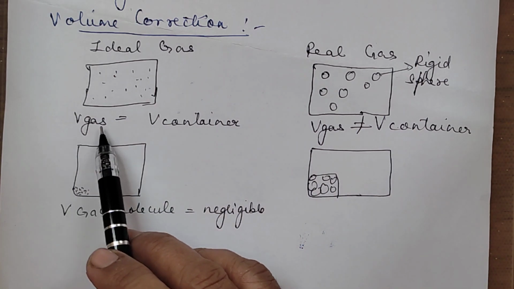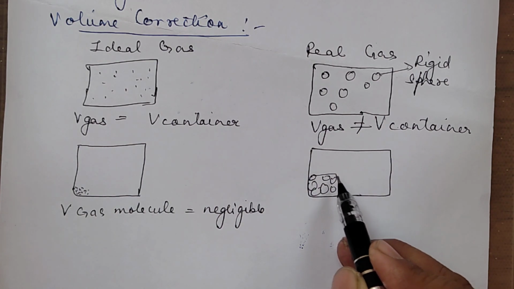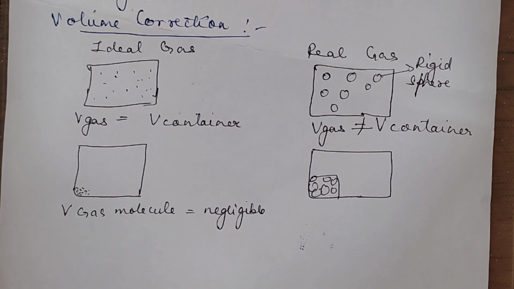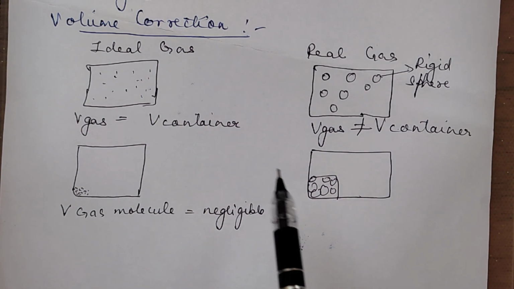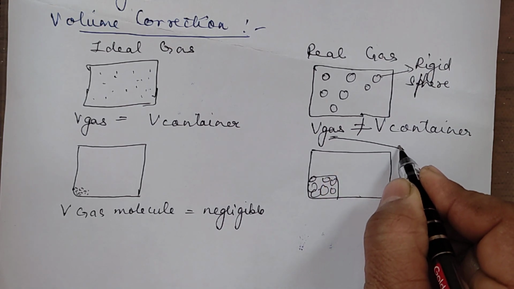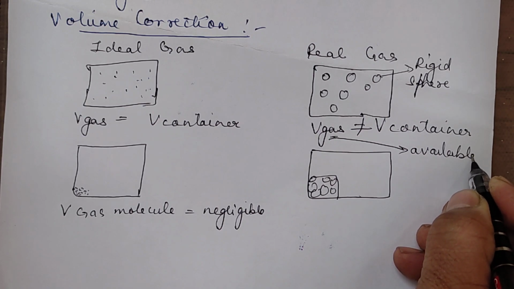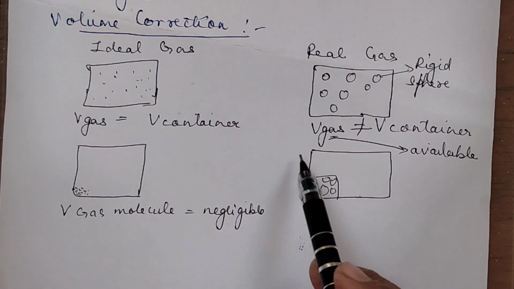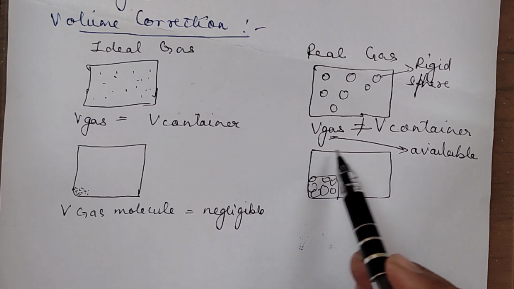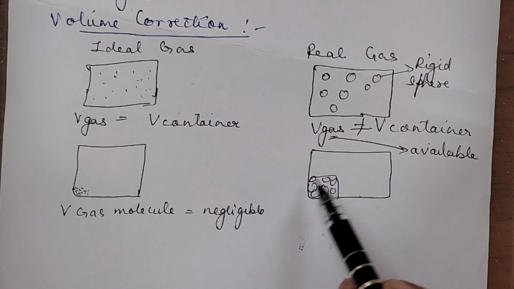You cannot say the volume of the gas is the volume of the container, because in the volume of the container, this much part is occupied by the gas. What were we defining the volume of the gas as? The available space in which the gas molecules can move. The available space is this. In that available space, there is something to be removed.